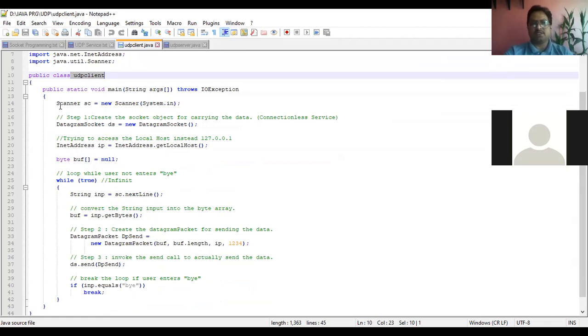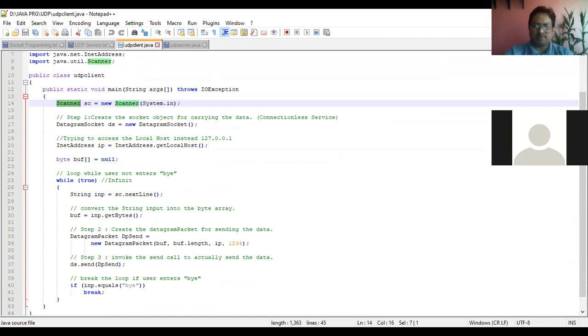Have you used this scanner? Yes, guys. Have you used the Scanner class? This is used to take runtime input from the console, runtime input in Java. Any reply? Have you used this Scanner class earlier?